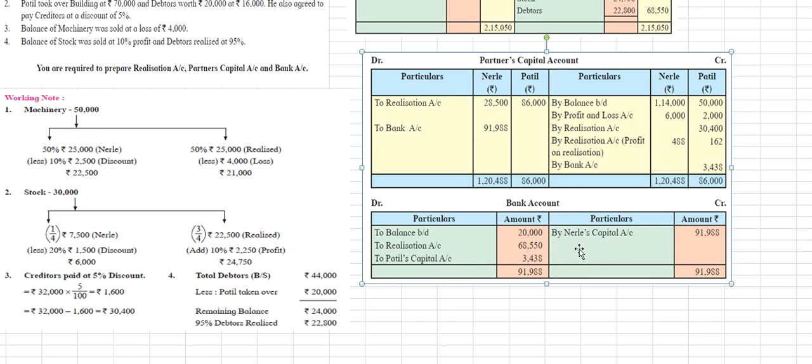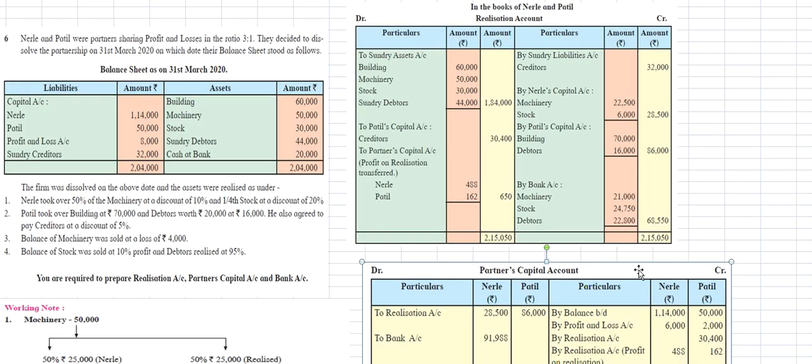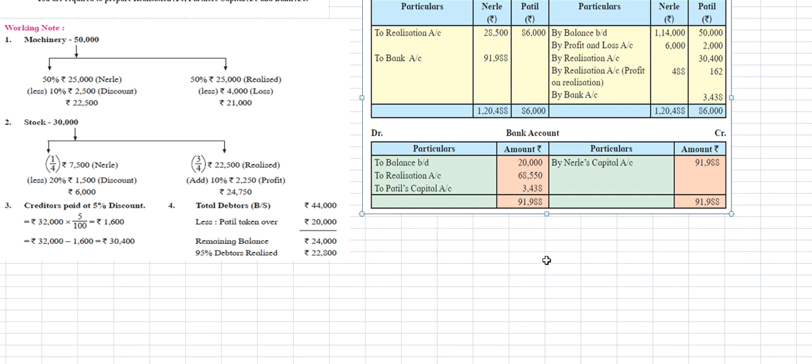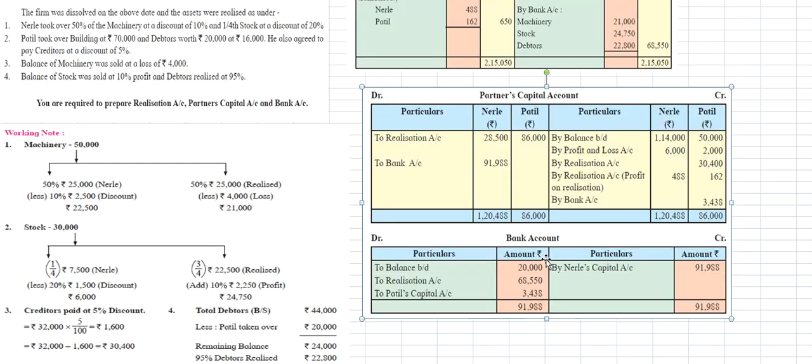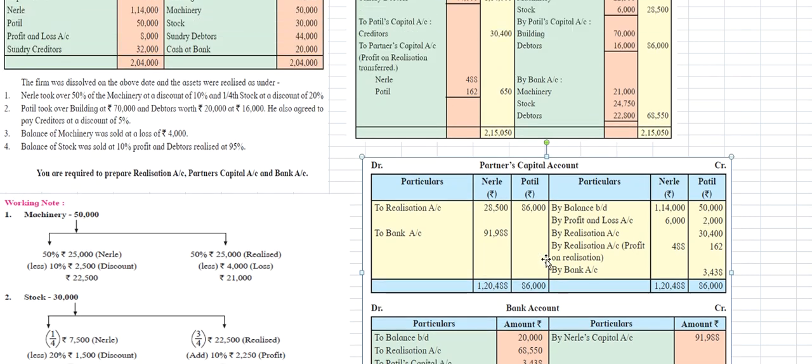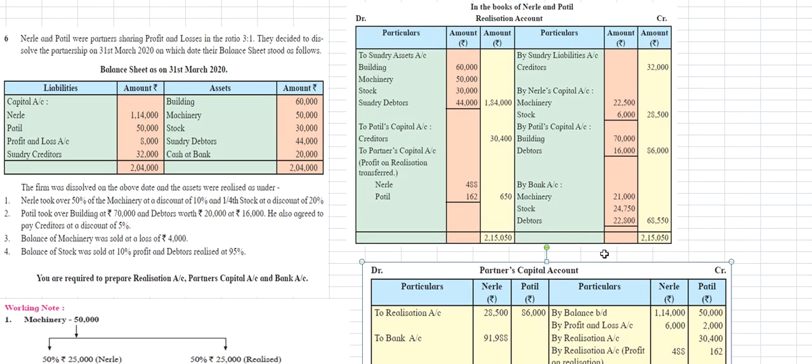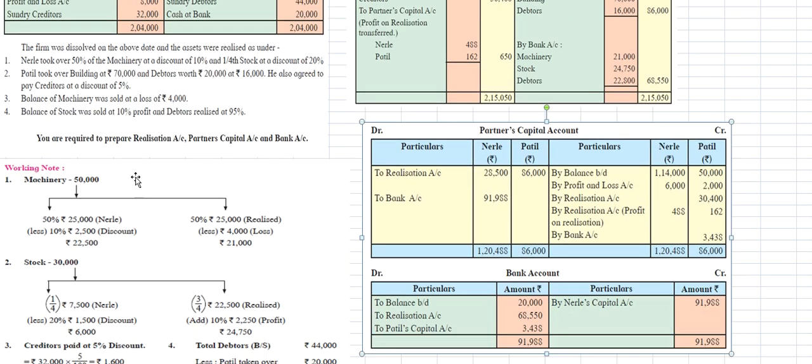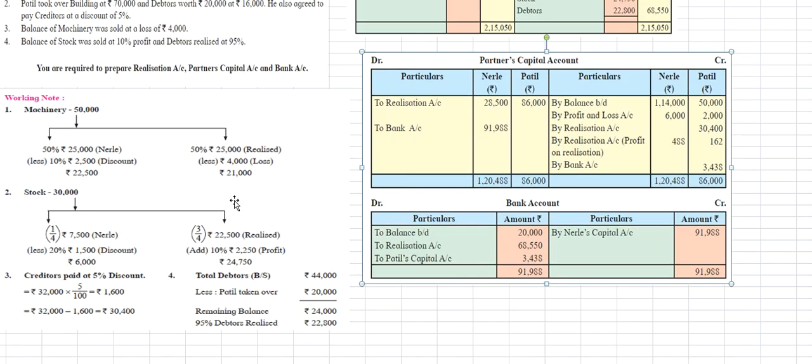And to Patil's capital account, 3,438 rupees. By Nele's capital account, 91,988 rupees. So on both sides it is 91,988 rupees. This is the bank account of Nele's and Patil's accounts. And next, the partners' capital account is calculated and the realization account is calculated. So this is the working note.